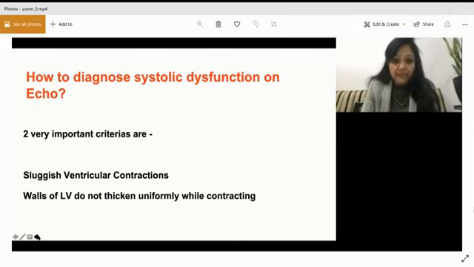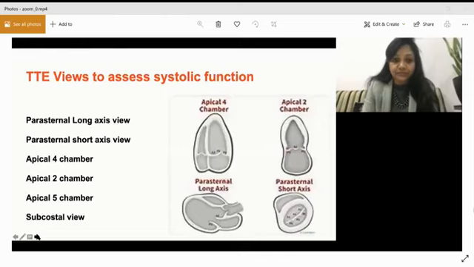I will explain all this later with the help of videos and pictures, but just keep in mind that sluggish ventricular contraction and non-uniform thickening of the LV walls indicate systolic dysfunction.